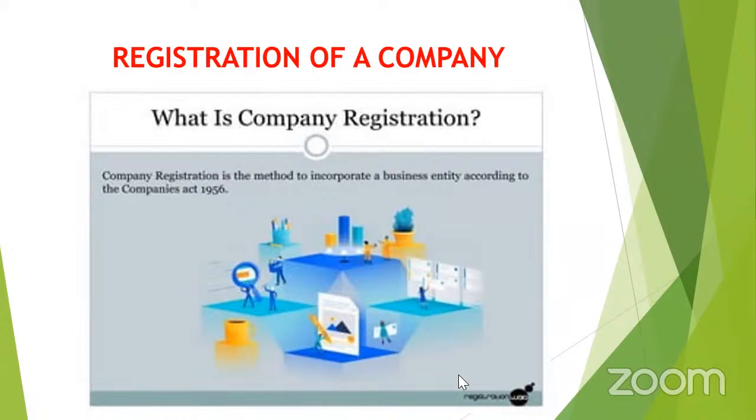Again, I repeat, if a company wants to be promoted, there are 4 stages. First one is promotion of a company, done by the group of persons called promoters. Second one is incorporation, also called registration of a company. You can see that on the slide. Third one is capital subscription, meaning raising of the capital. Fourth one is commencement of business.